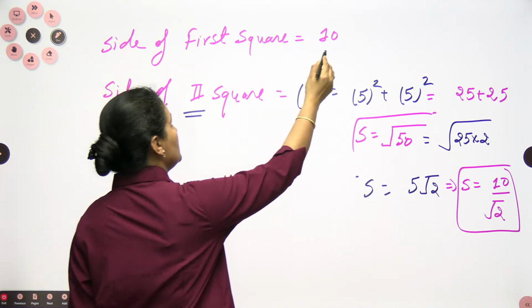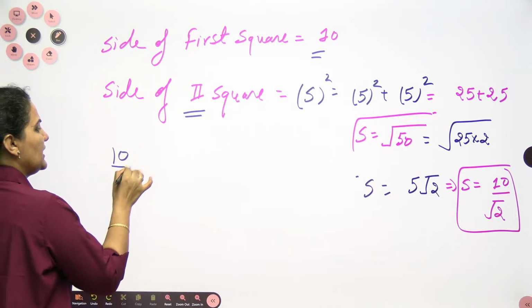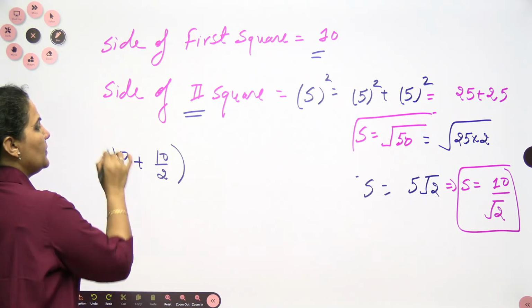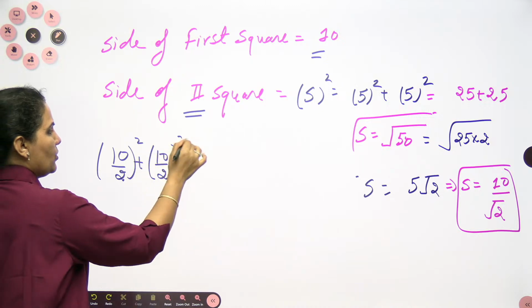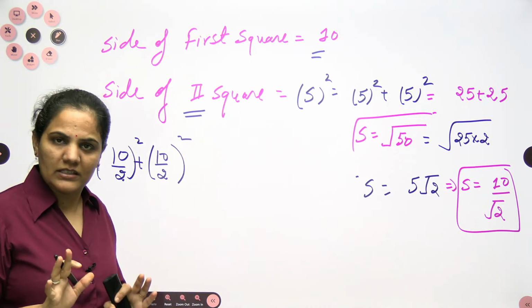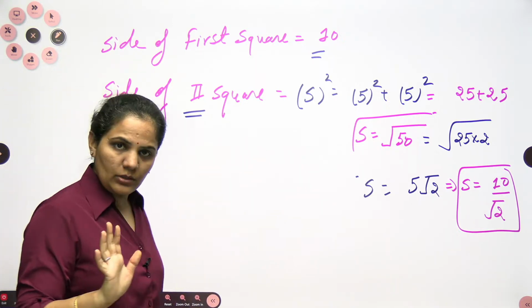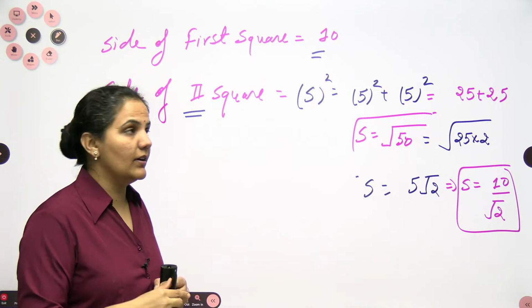If you want to use this one, you can do it like this: 10 by 2, 10 by 2 also. You can do it like this also, 10 by 2, 10 by 2. Okay, square of every side, 10 by 2 square, 10 by 2 square. So ultimately this is 10 by square root of 2. You can write it like this also. Okay, the choice is yours. This is for the second one.